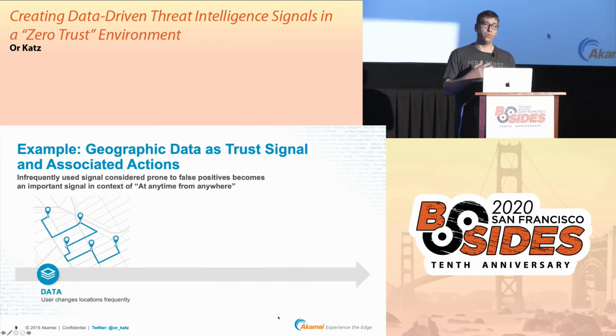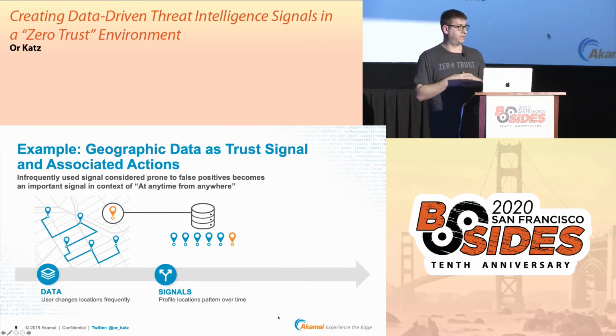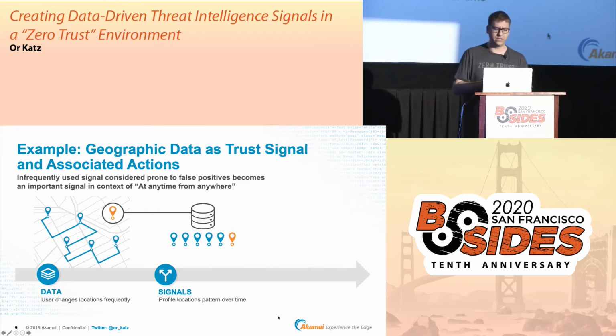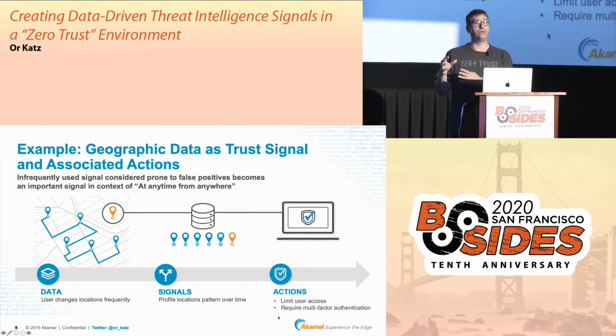We have data. We see a pattern of the user: how he connects, where he connects, and the time frame of him connecting. Let's say that we see an anomaly in that, so we created a signal based on that. And we can take that signal and combine it with a lot of other signals that we have. And you can choose the signal that you want to use, obviously. And then we move it into the action.